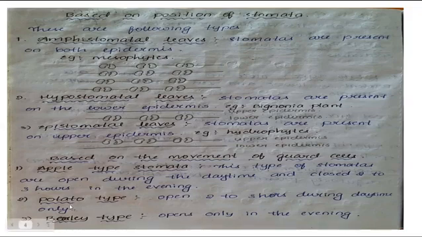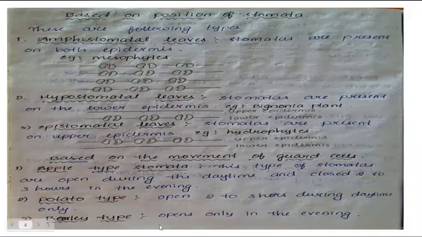And the second one, potato type stomata. The stomata are open 2 to 3 hours during the daytime only. Remaining time it is closed. Potato type stomata means open 2 to 3 hours during the daytime. Remaining hours are closed. And barley type stomata.